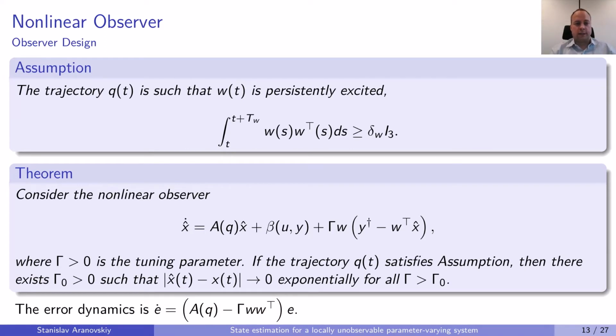Our intuition says that if the original system is not uniformly observable, then W is not persistently excited. However, it's not clear if the uniform observability of the system is sufficient for W to be persistently excited. So probably there exist trajectories Q of t such that the original system is uniformly observable, but W is not persistently excited. In what follows, we will consider a switched observer that has different convergence properties.